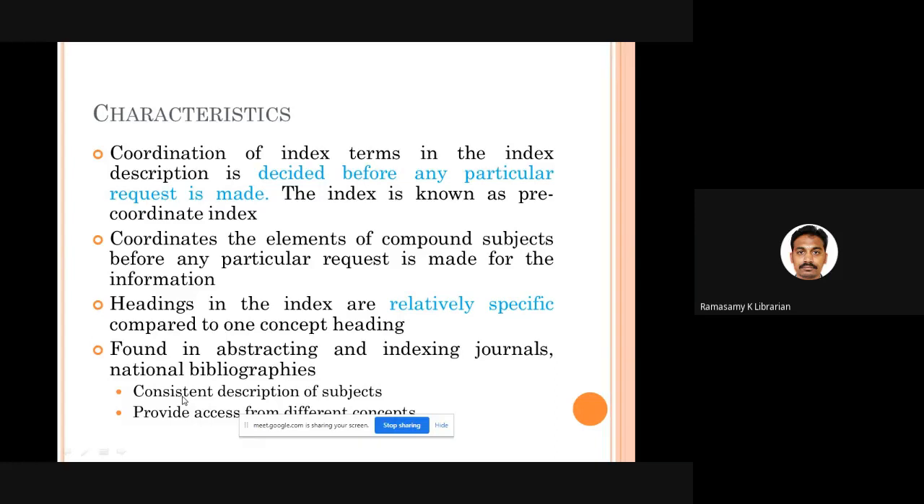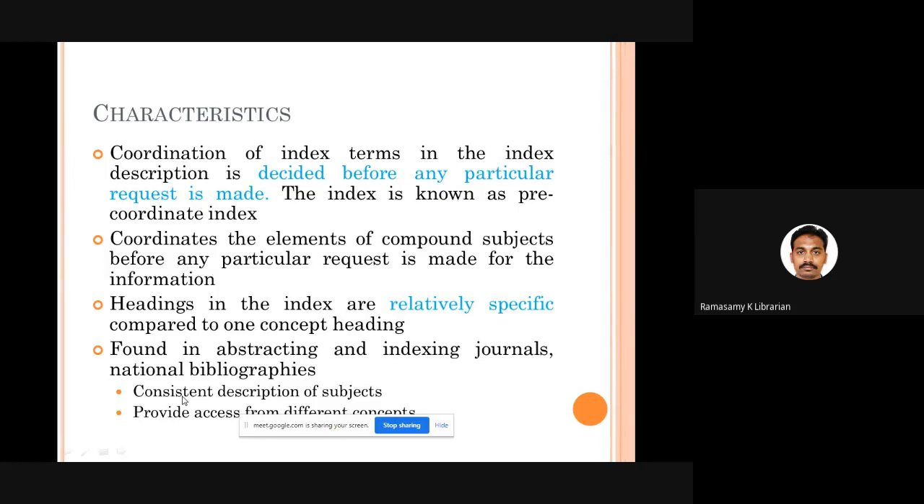In pre-coordinate indexing, before users come to the library, as a librarian, I have a book with me. I decide that these are the subject headings I am going to use, in this particular order, for describing the content of the book. I have decided the keywords, and I have decided the order in which these keywords should appear in my subject cataloging entry. Everything is decided before the arrival of the user. So this kind of indexing is known as pre-coordinate indexing.